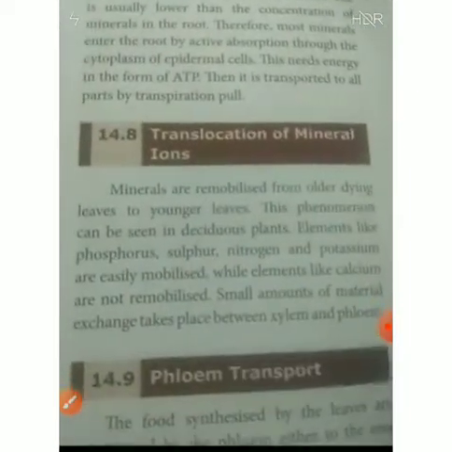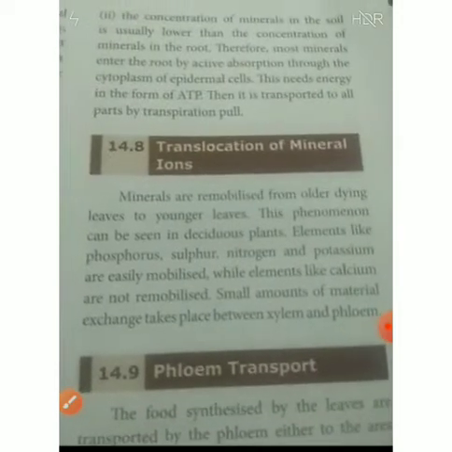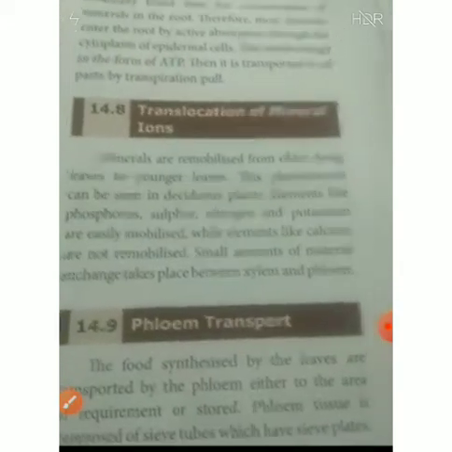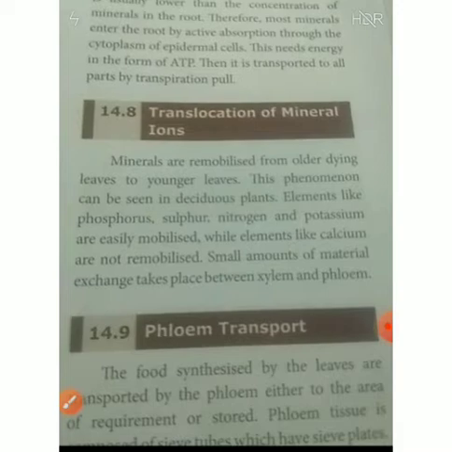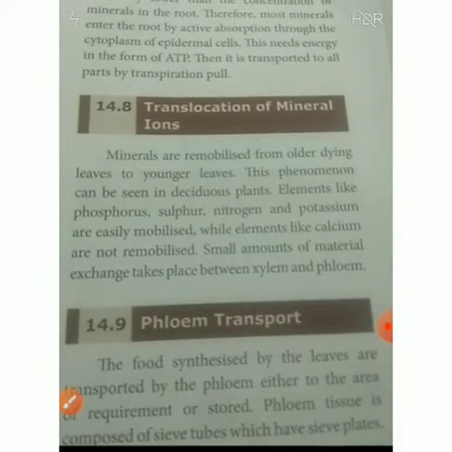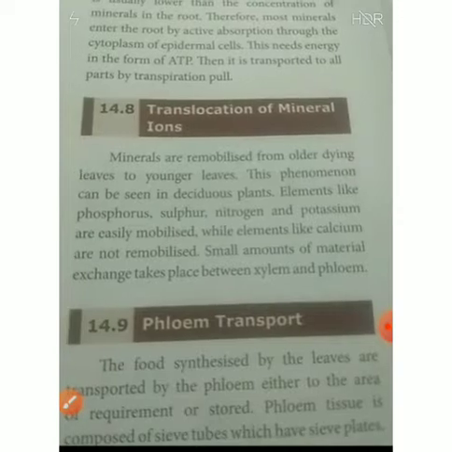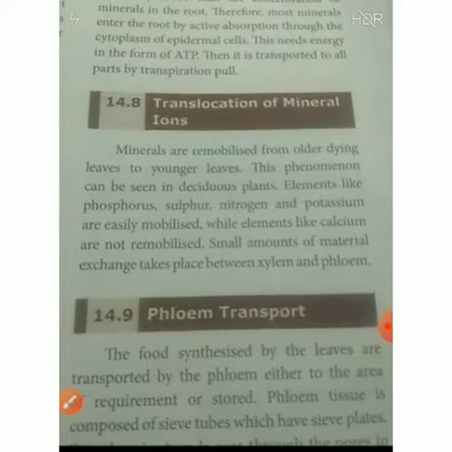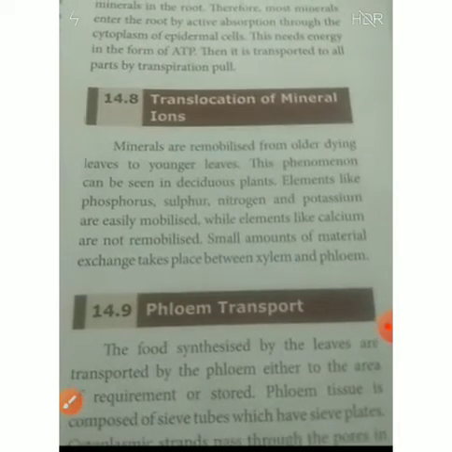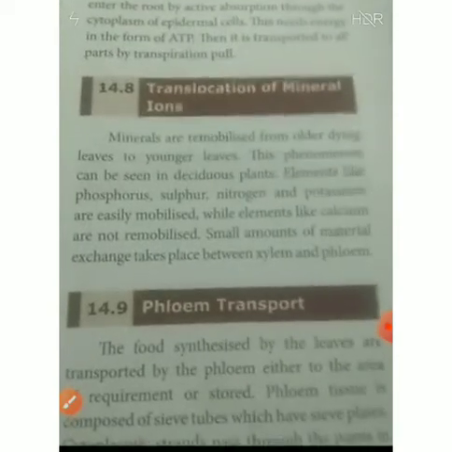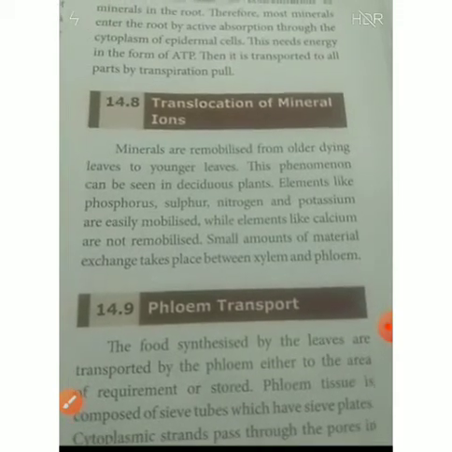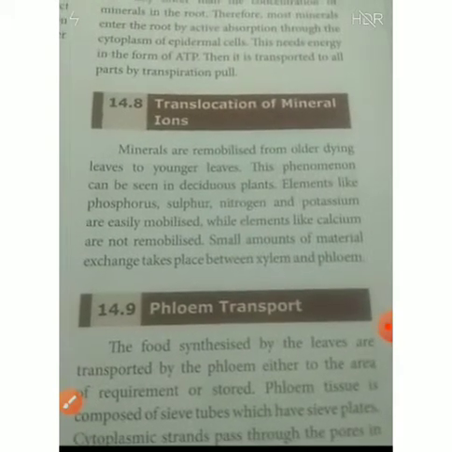Next, translocation of minerals, the mineral ions. The minerals are remobilized from older dying cells to younger cells. This phenomenon can be seen in deciduous plants. Elements like phosphorus, sulfur, nitrogen and potassium are easily mobilized, while elements like calcium are not remobilized. A small amount of material exchange takes place between xylem and phloem. Not all minerals enter the plant in the same way. Some minerals are easily mobilized, while others are not remobilized.